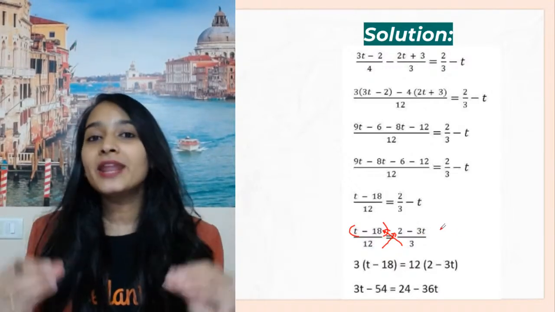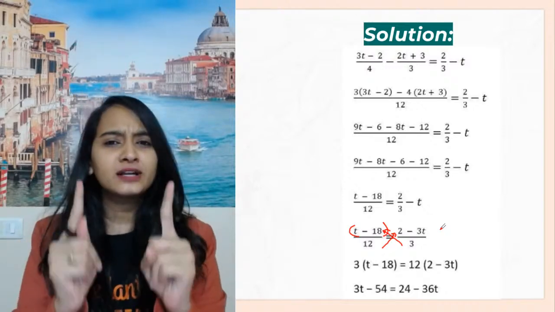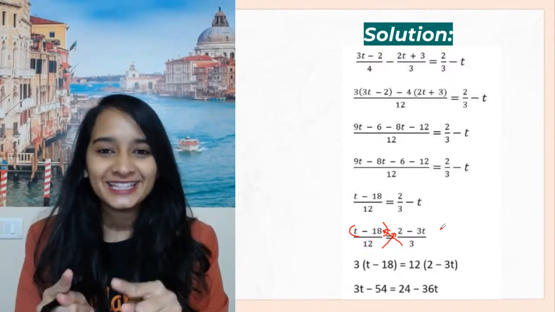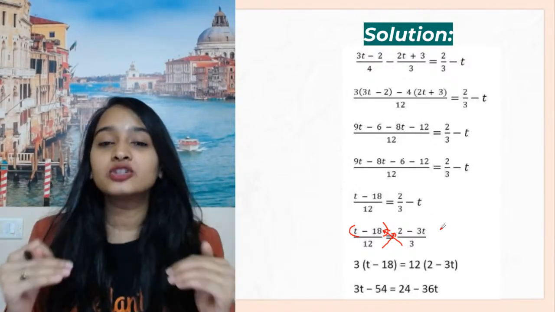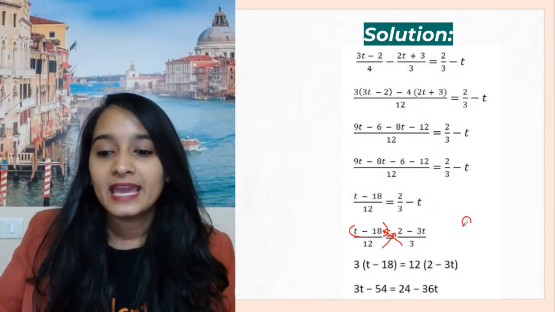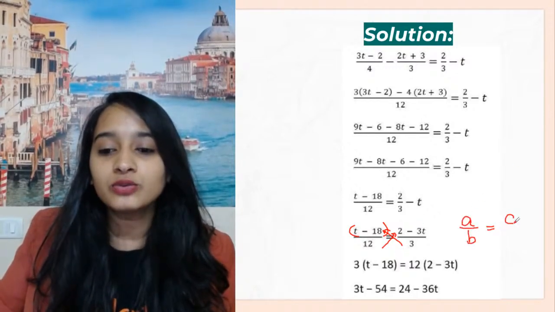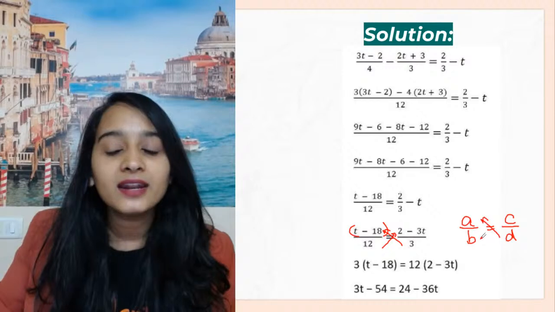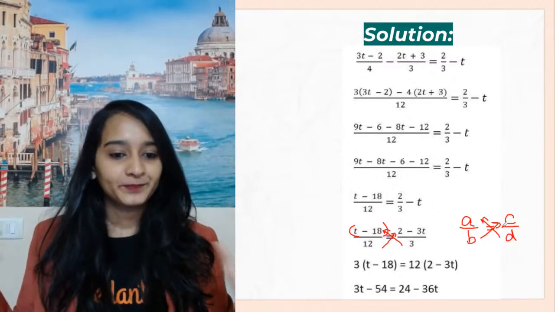That's it. So whenever you're seeing fractions, first thing you have to do is take the LCM and solve it so that you get in the form of this. A by B is equal to C by D, and then you cross multiply them. Okay?